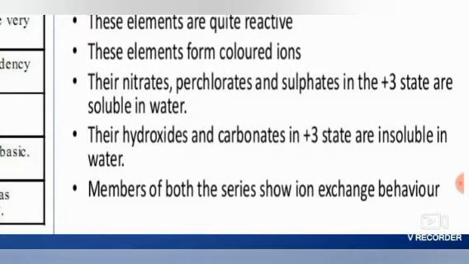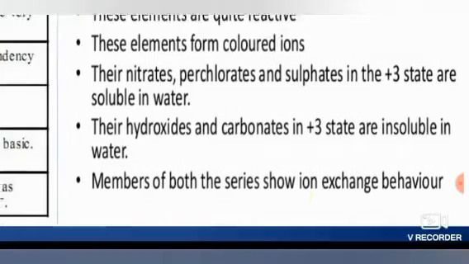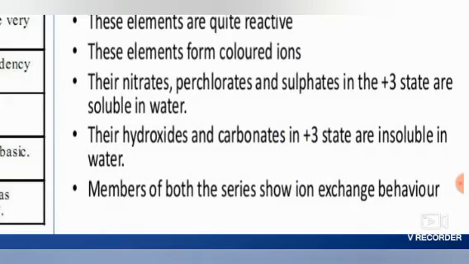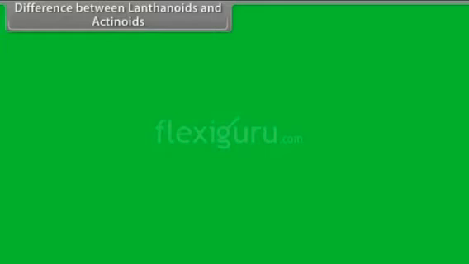They form nitrate, perchlorate and sulfate in the +3 state. Their hydroxide and carbonate in +3 state are insoluble in water. Members of both the series show ion exchange behavior. So this is the similarity between lanthanoids and actinoids.